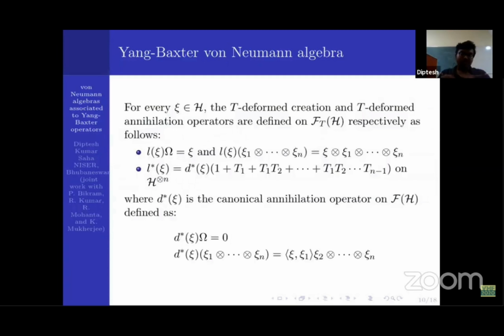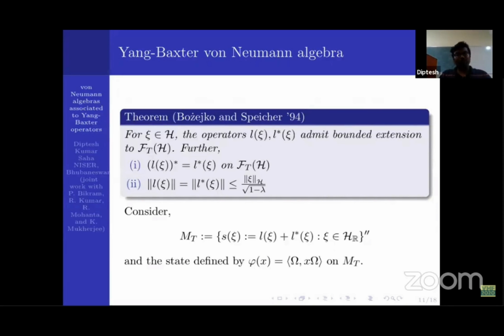Now note that these operators are actually densely defined. So for defining the von Neumann algebra, we need bounded operators. Thanks to Bozejko and Speicher, in 1994 they actually proved that the creation and annihilation operators defined on the T Fock space are bounded, and they are adjoint to each other. So the bound is given by, for every psi, norm psi over root of 1 minus lambda, where lambda is nothing but the norm of T.